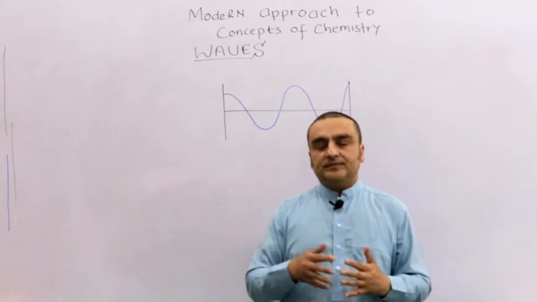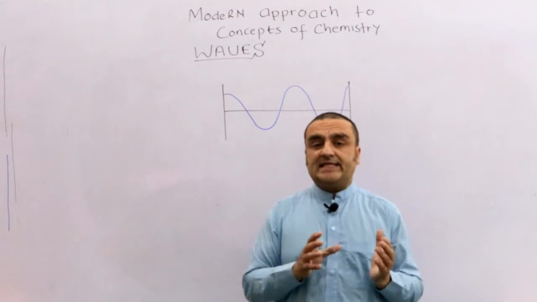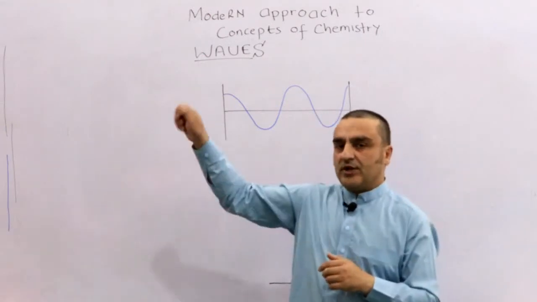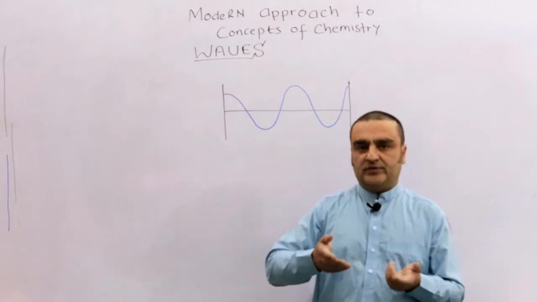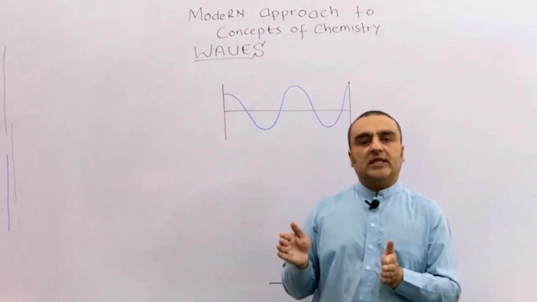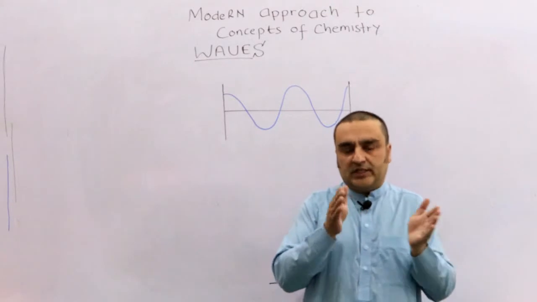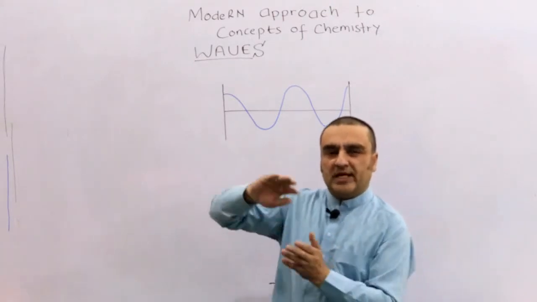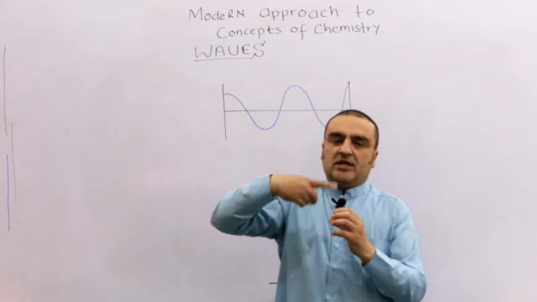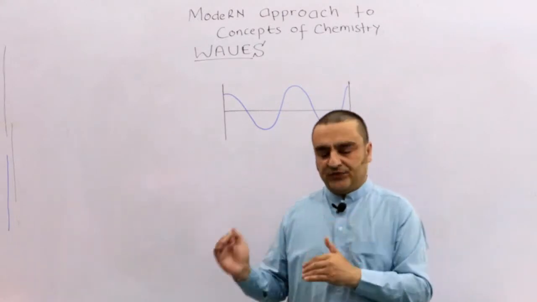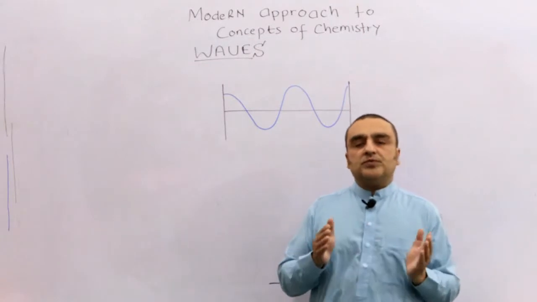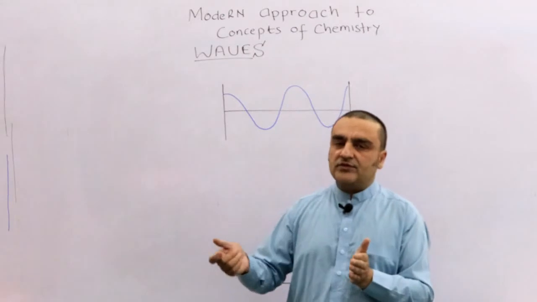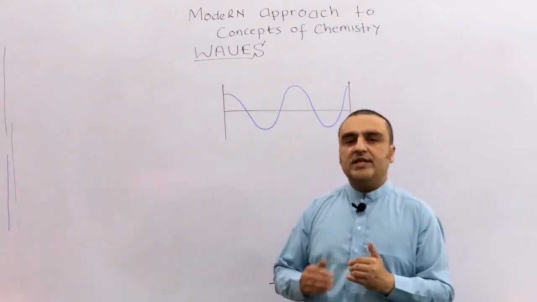But let me tell you one thing: the waves formed in a rope or the water wave in an ocean, the electron doesn't behave exactly like those. The waves formed by an electron while it is revolving in an atom are different. But most of the properties of electronic waves and these simple waves are very similar.